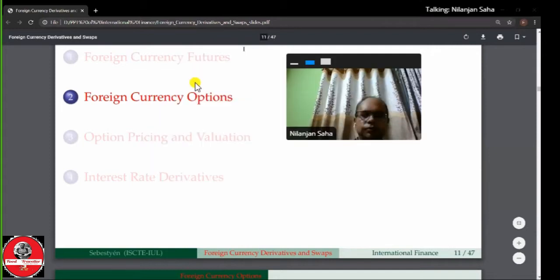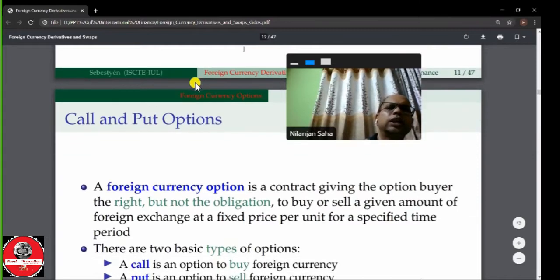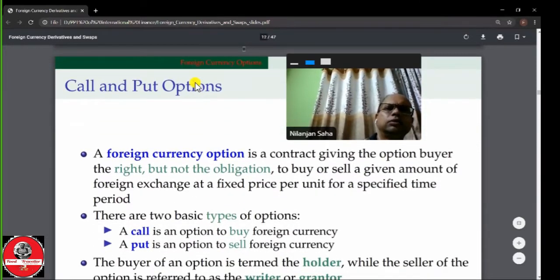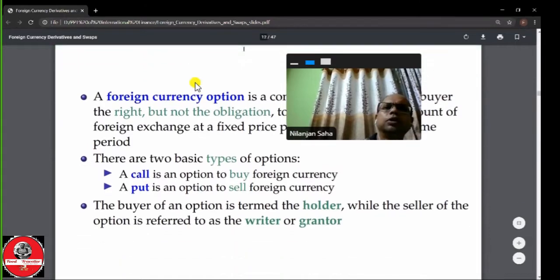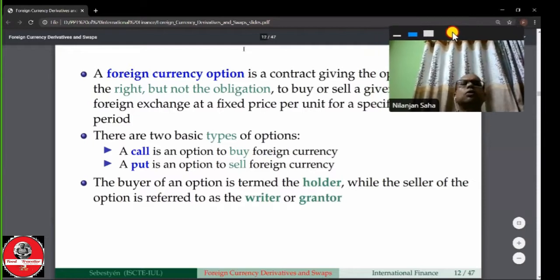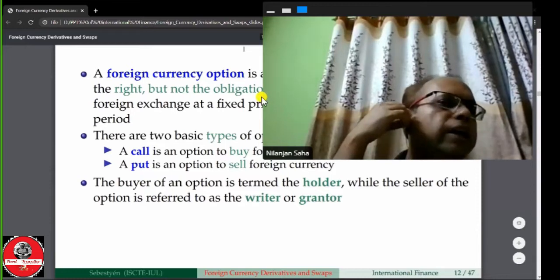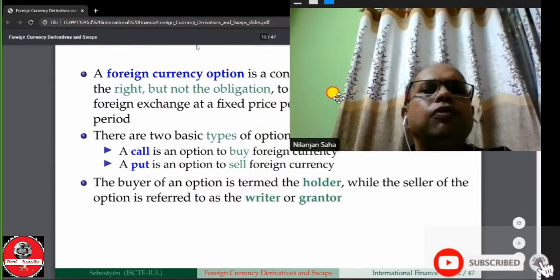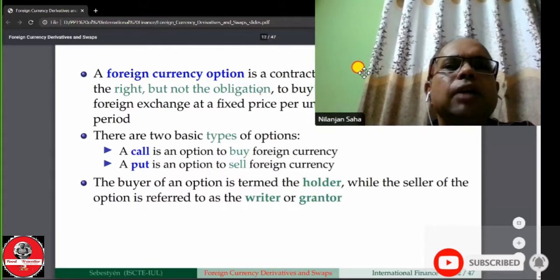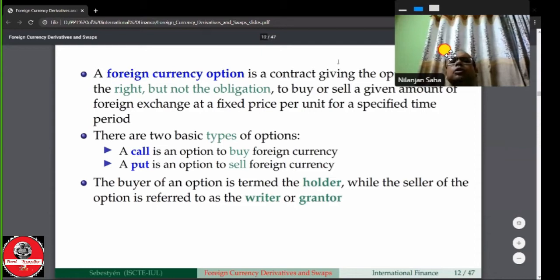Now, what is a foreign currency option? A foreign currency option is a contract giving the option buyer or option holder a right but not an obligation to buy or sell a given amount of foreign currency at a fixed price per unit for a specific time period. So this is the foreign currency option.